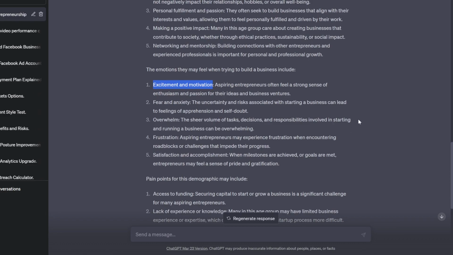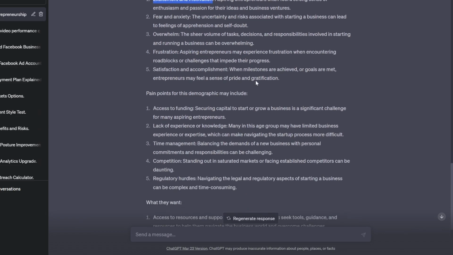Straight away, I'm coming up with this picture in my head now that these people want simple solutions to their problems. They don't want overcomplicated stuff. They don't want to feel frustrated on this journey. It's already potentially overwhelming for them because they have the lack of experience and they maybe struggle with time management as well. So straight away, I've got this picture in my head of this person who's between 20 to 35, who maybe is starting their first ever business, who's feeling a bit frustrated, overwhelmed with it, who needs this guidance,